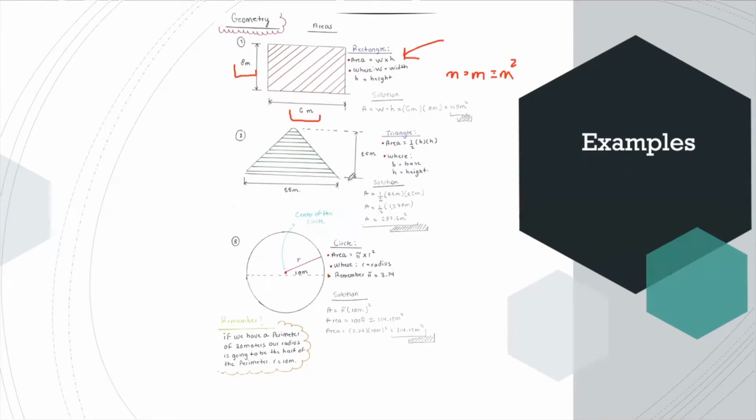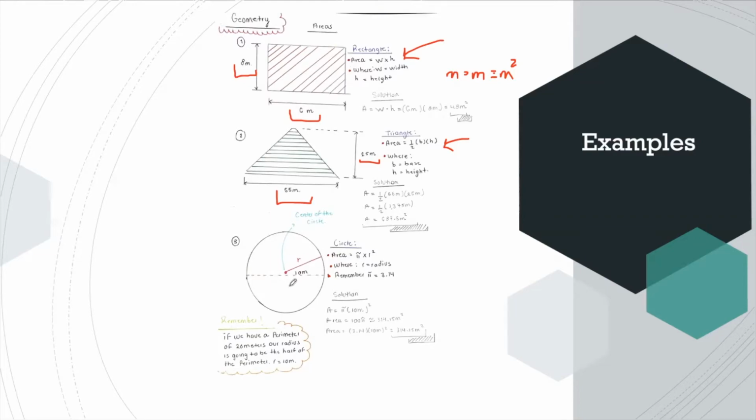In the second example, we have a triangle. The formula for a triangle is going to be base times the height times 1/2. So we have a base of 55 meters and a height of 25 meters. We have to multiply 55 times 25. Then this is going to be 1,375 meters. Then we have to multiply this times 1/2. So we're going to have 687.5 meters squared. And that's how we can get the area of a triangle.